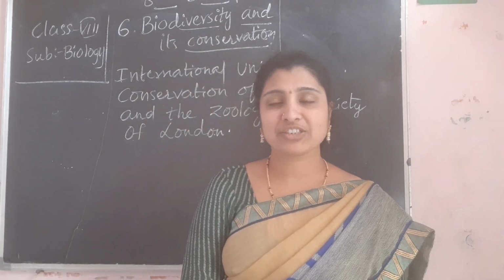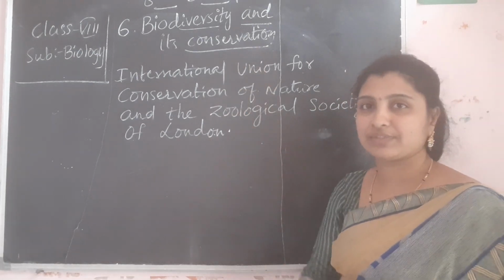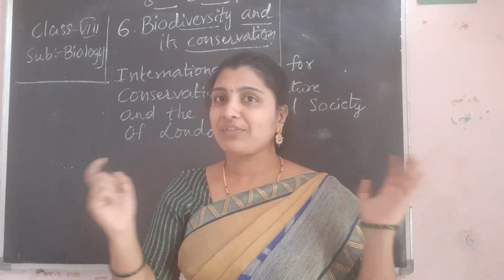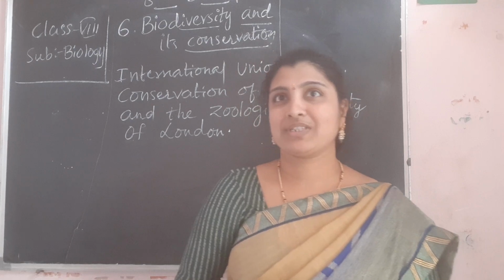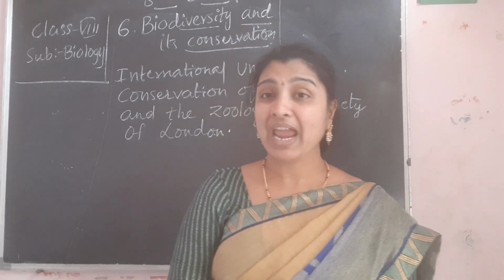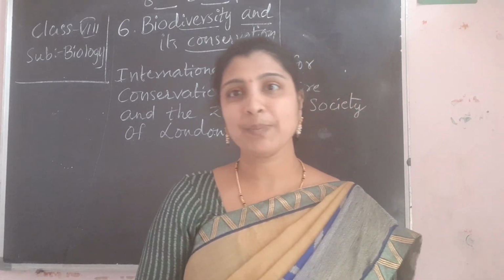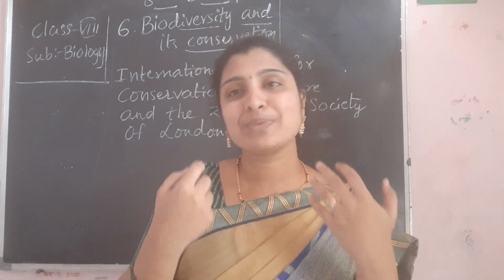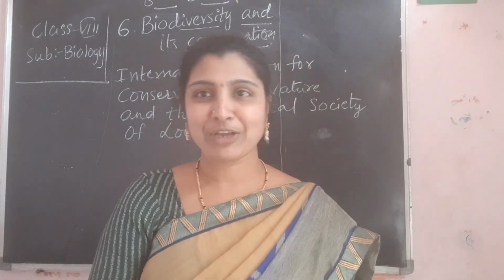So, we are starting chapter number 6, biodiversity and its conservation. So, what is biodiversity? If you observe our surroundings, you observe various types of living organisms, not only plants but also living beings. In our biology textbook, we have studied the third lesson, the world of microorganisms, which are invisible to our naked eye. So, how can we see them? With the help of a microscope.